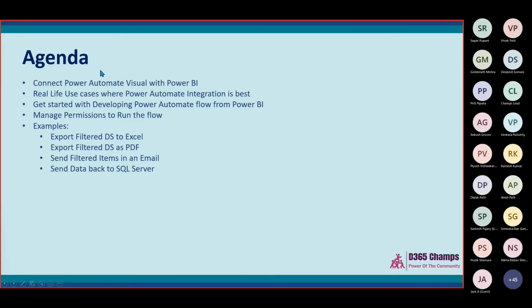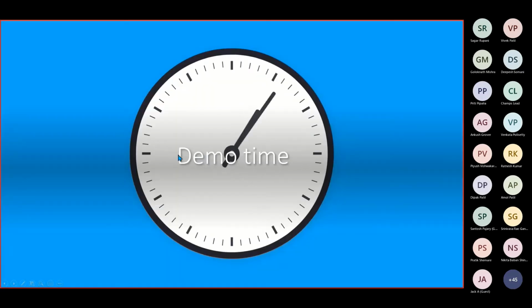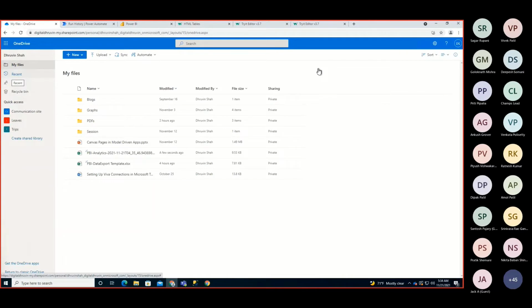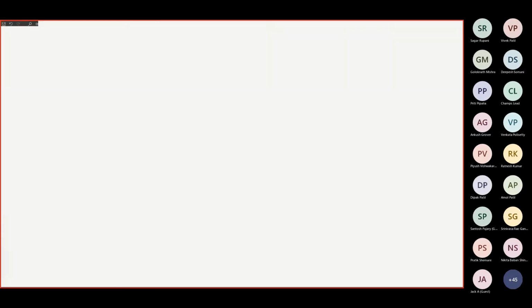Without spending more time on the slides, let's directly move to the demo part, so we will get a better context and a better idea around that. So let me open up my other window, and here I am on my machine.